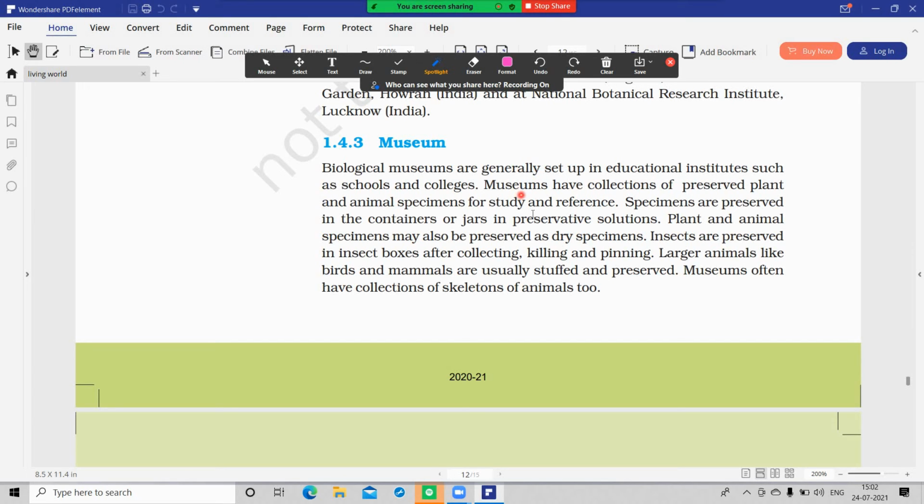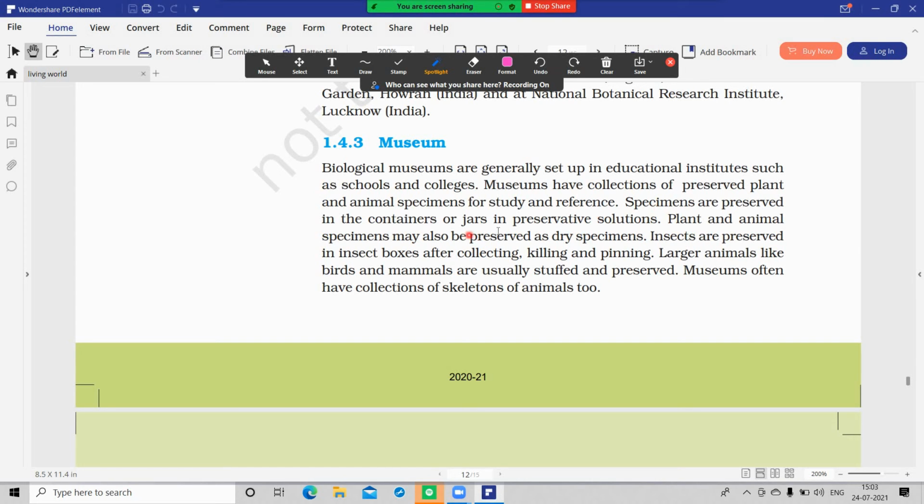Museums are related with plants and animals. Here we can see plant specimens and animal specimens. These specimens are preserved in containers or jars containing preservative solutions.